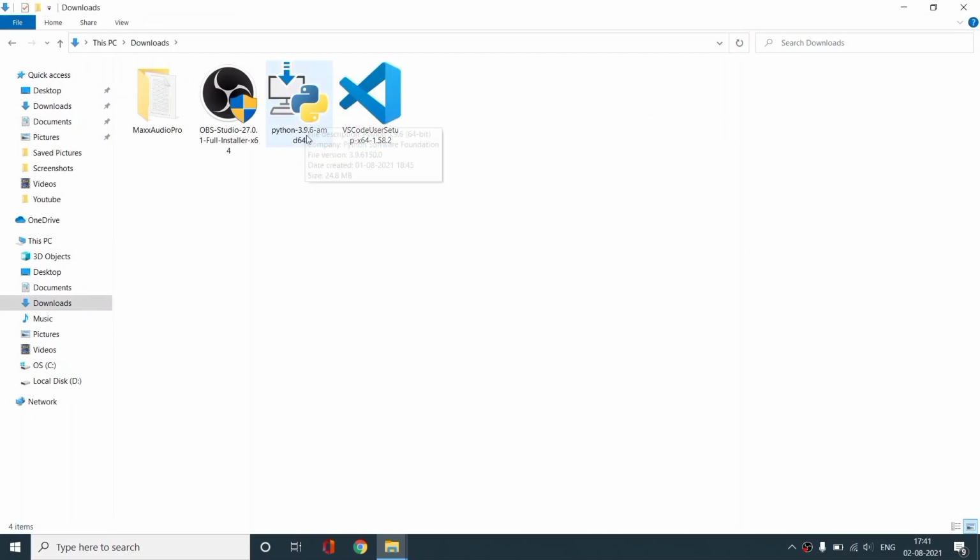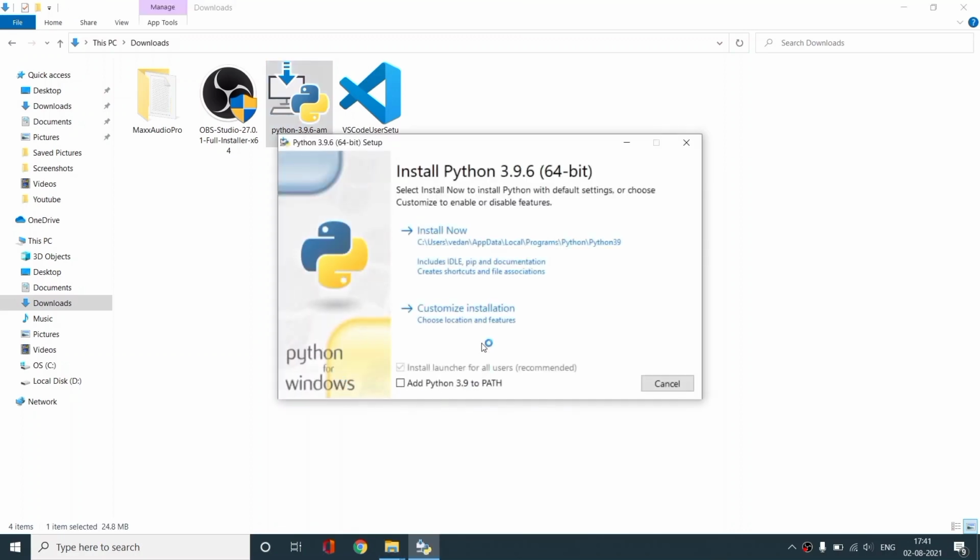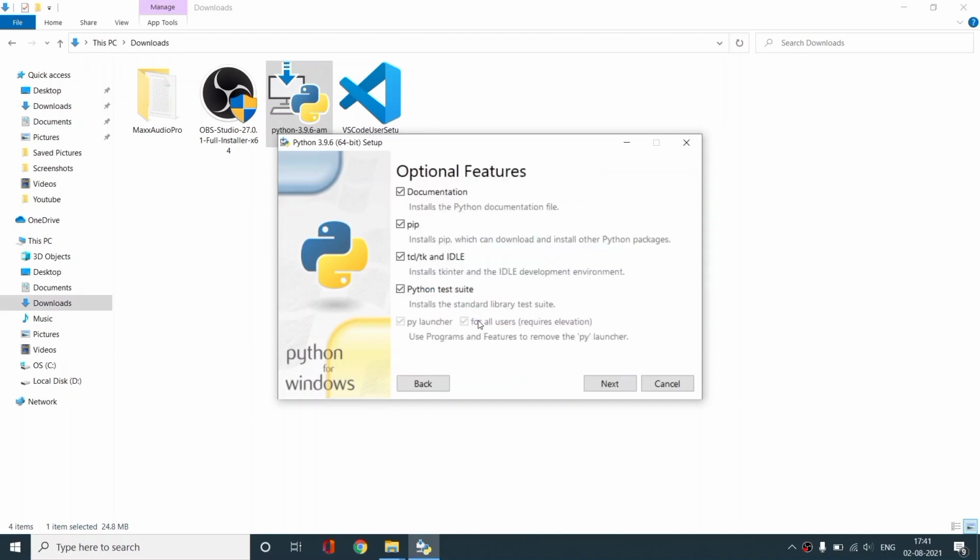Then first we will install Python, so double click on this, then select this add Python 3.9 to path option and click on this customize installation button.